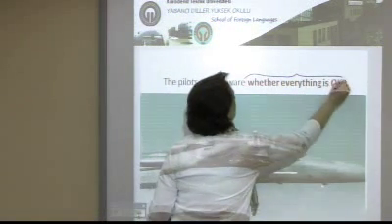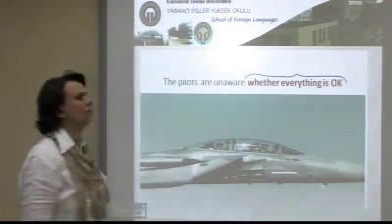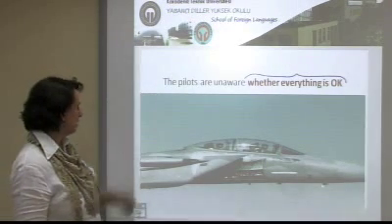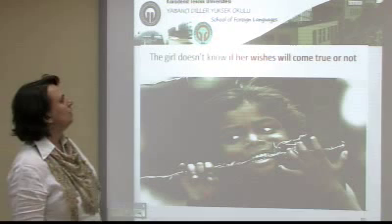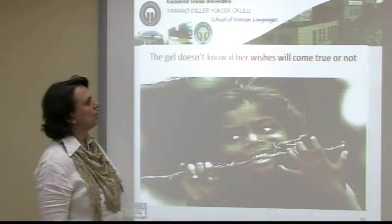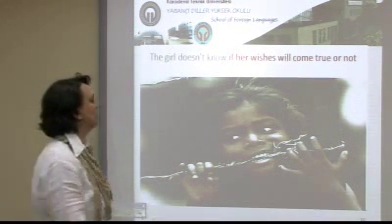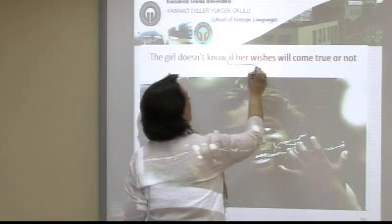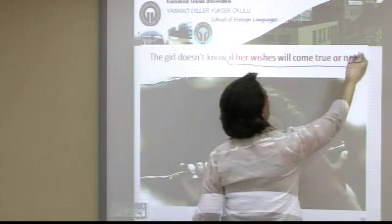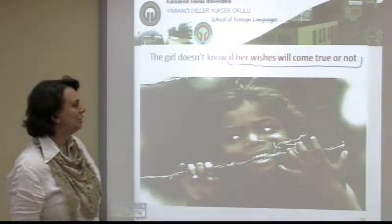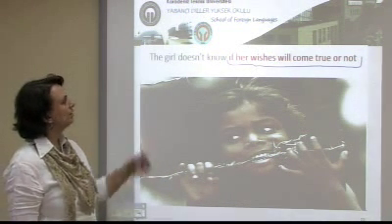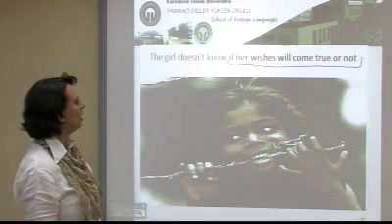Whether everything is okay is the object of the main clause, the main sentence. Another example, the girl doesn't know if her wishes will come true or not. She thinks that if she bites the wires, maybe her wishes will come true. But she is not sure, she doesn't know if her wishes will come true or not.